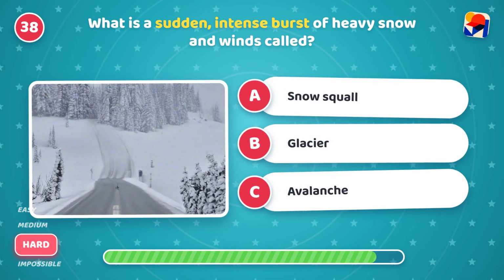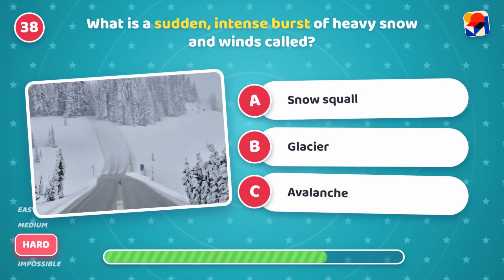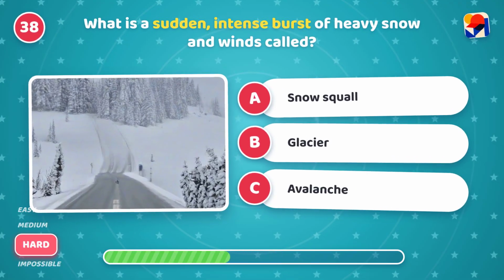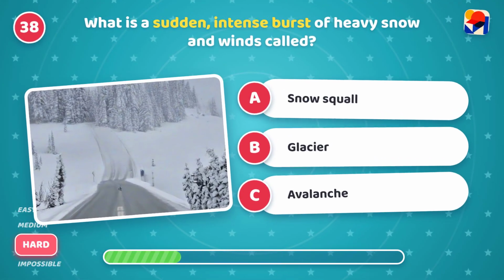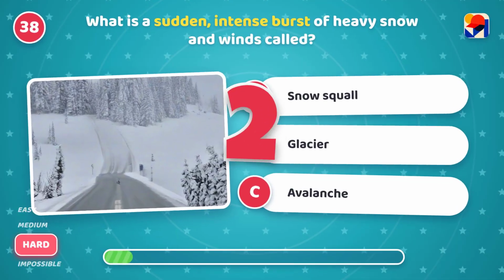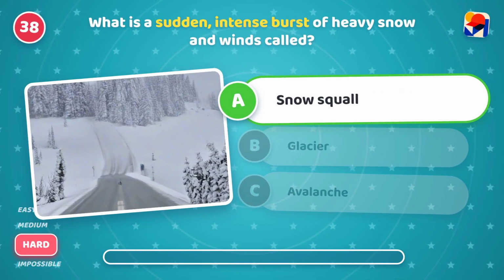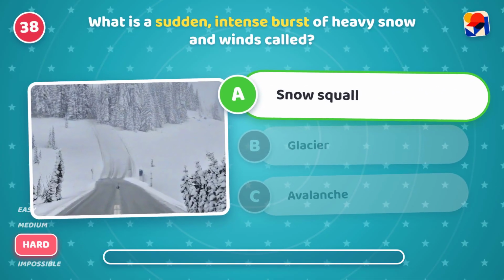What is a sudden, intense burst of heavy snow and winds called? Is it A, snow squall, B, glacier, or C, avalanche? It's A, snow squall. Intense! A brief, blinding burst of snow.